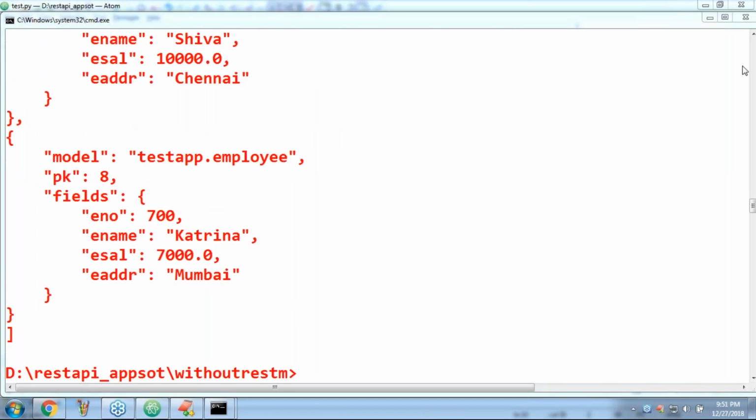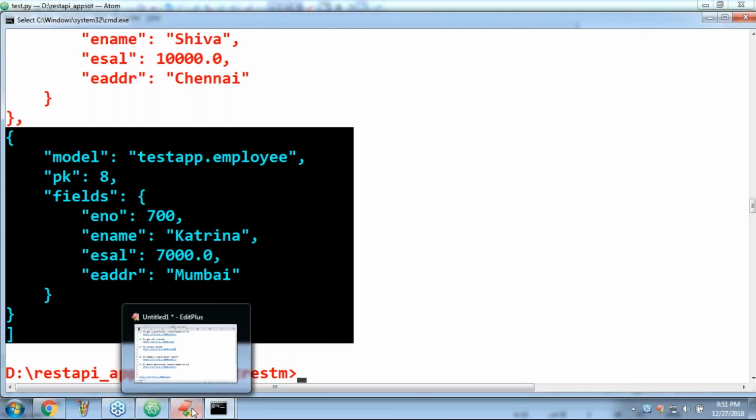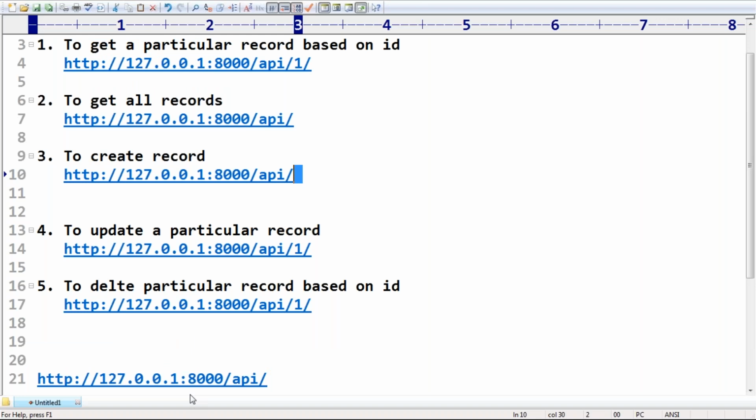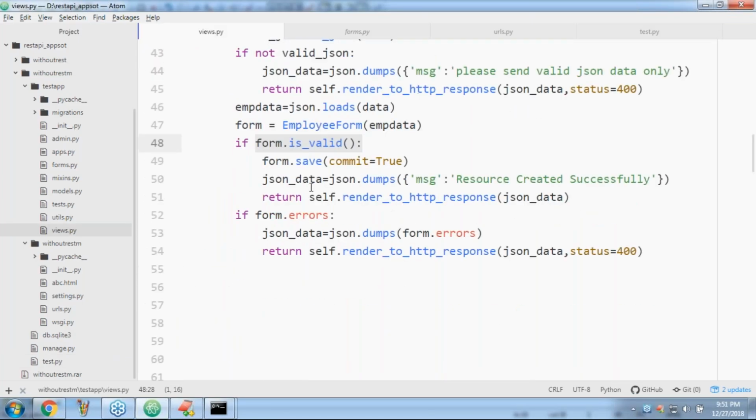Observe carefully. Any record came or not? That's what you people should be aware. So now post is also working. Post is also working based on the same URL only. Okay, well. Now what about put and delete?